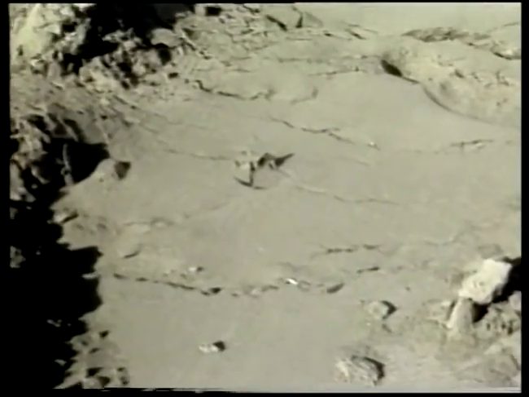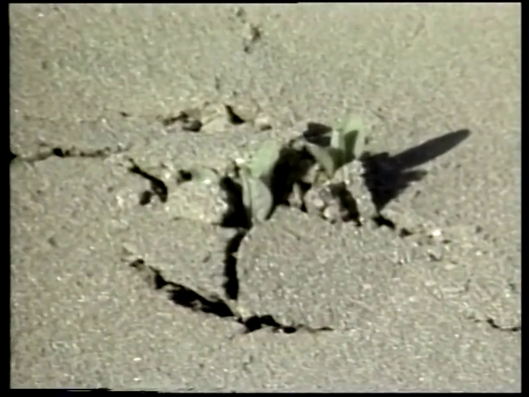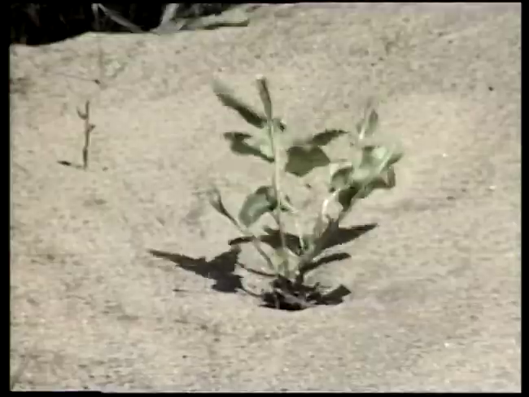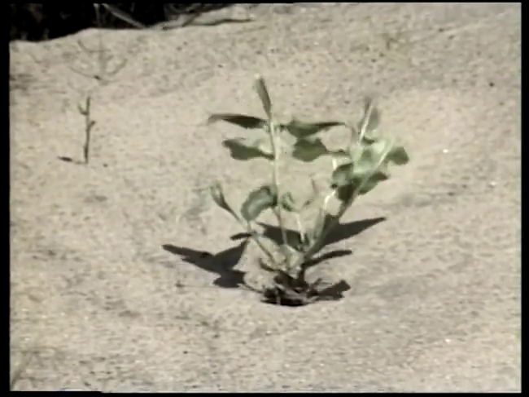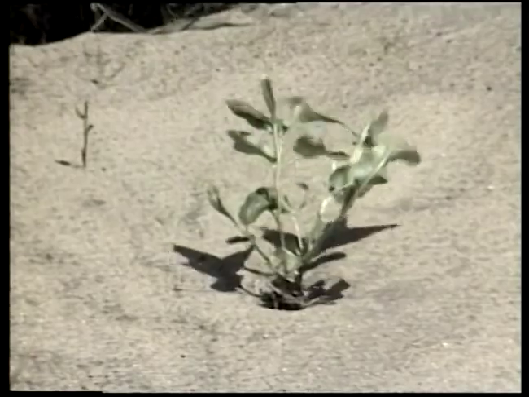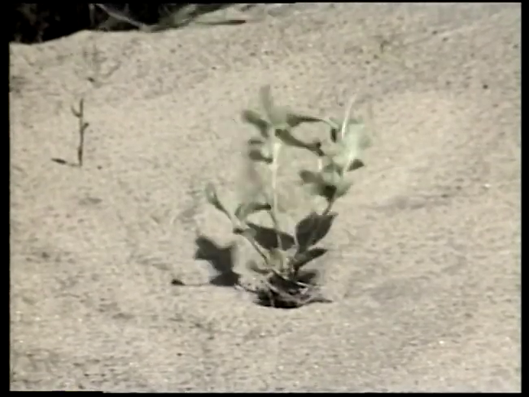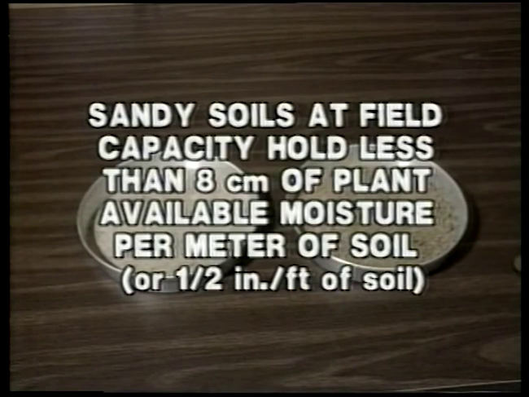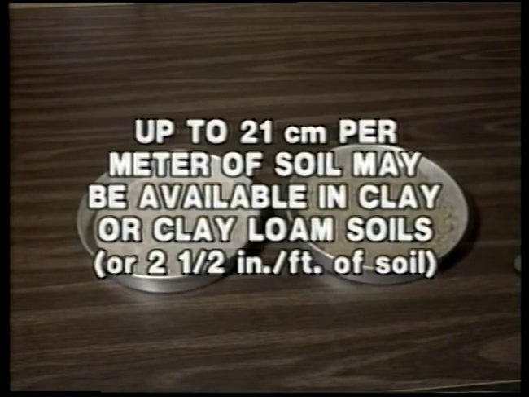Crops are drought prone on sandy soils because sandy soils hold little water. Although sandy soils hold small amounts of unavailable water, little is held at field capacity. Thus, the amount of plant available water is small and quickly used up by plants in hot, dry growing conditions. Sandy soils at field capacity hold less than 8 centimeters of plant available moisture per meter of soil. Up to 21 centimeters per meter may be available in clay or clay loam soils.